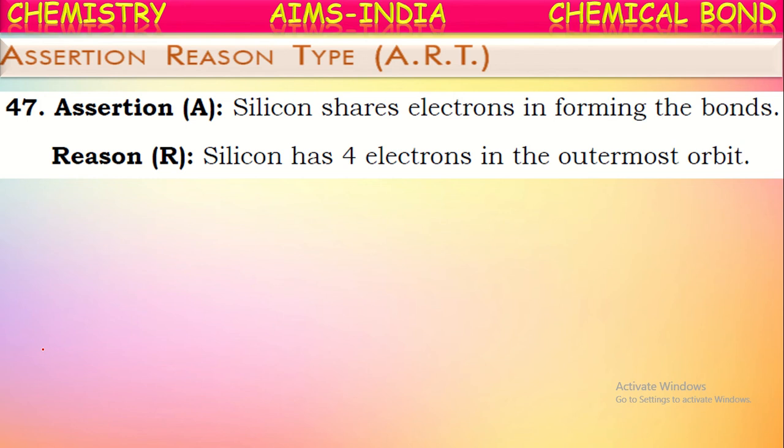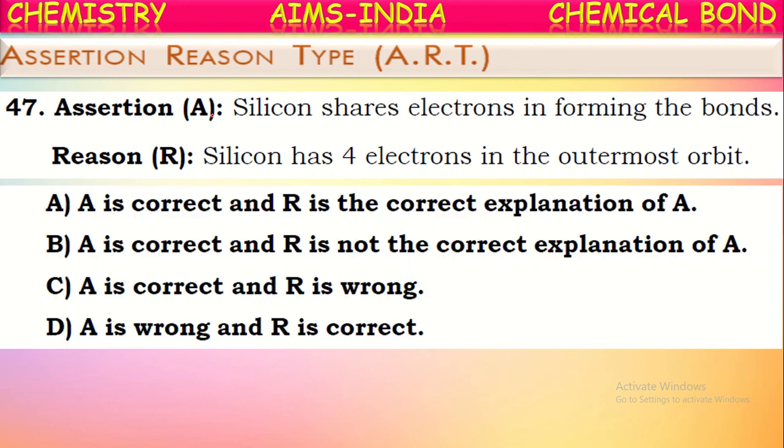Next, the reason: silicon has four electrons in the outermost orbit. Actually, both are correct statements and it is the correct reason for the assertion. So it will be the correct answer. As it is having four electrons, it cannot lose or gain, it will share electrons.